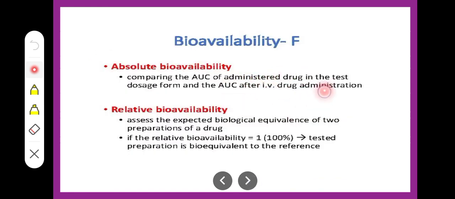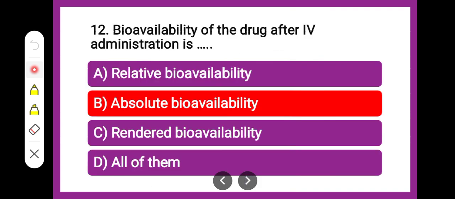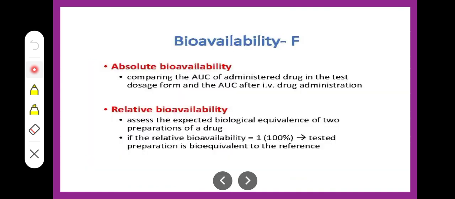Here it is compared with the intravenous administration. So the correct answer is absolute bioavailability, wherein the AUC of the drug administered in the test dosage form and the AUC after the intravenous dosage form are compared.